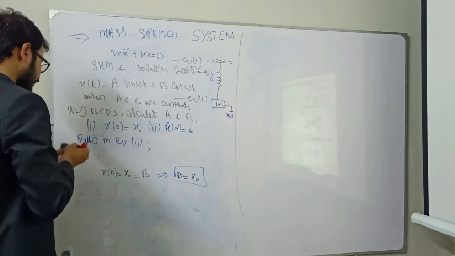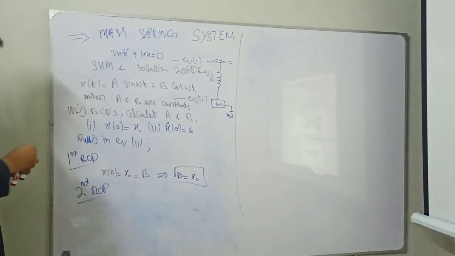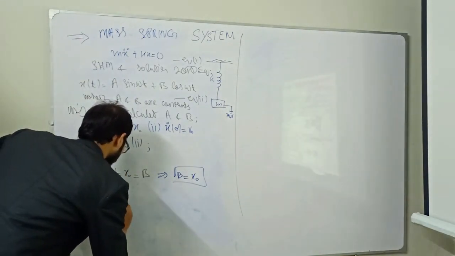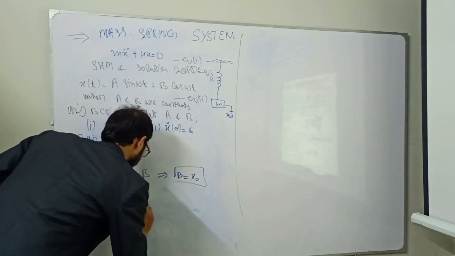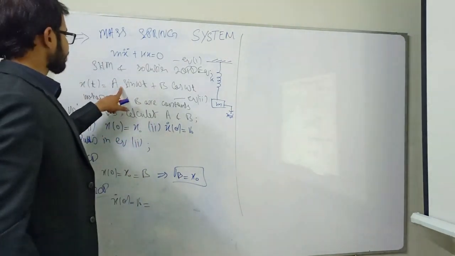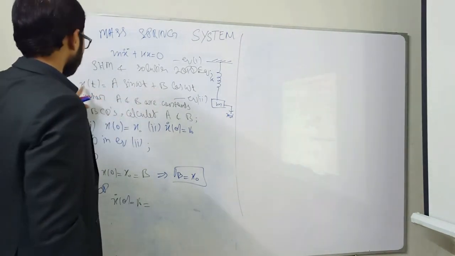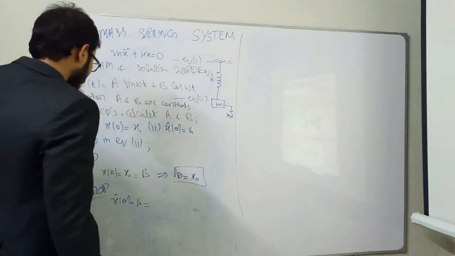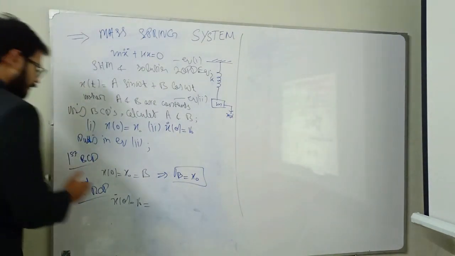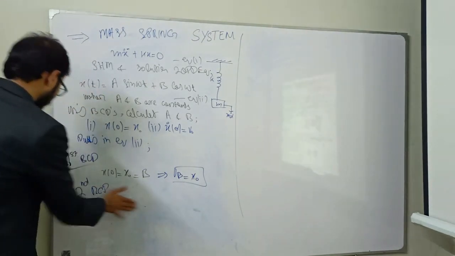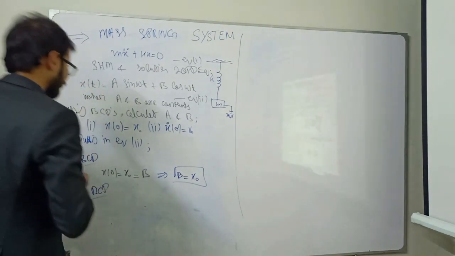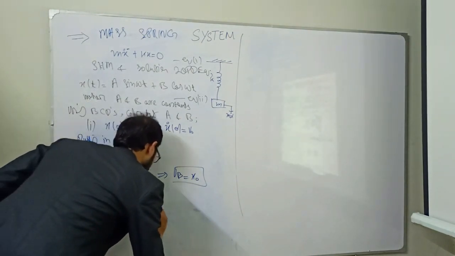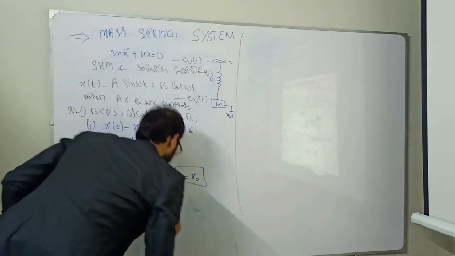What is the second boundary condition? In this we consider x dot of 0 is equal to v naught, and that is very simple. You take the first derivative of equation 2 and then put the value of t equal to 0 in it. I think I should take the derivative first, so let me show you the derivative here. Derivative of equation 2. So what will we get?